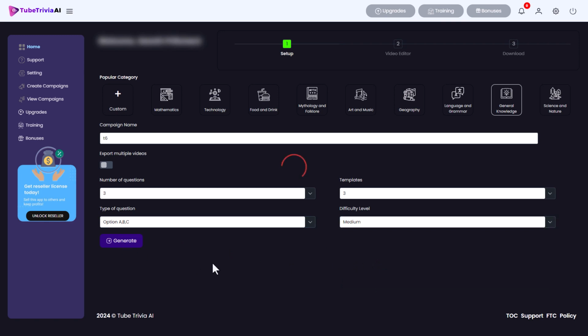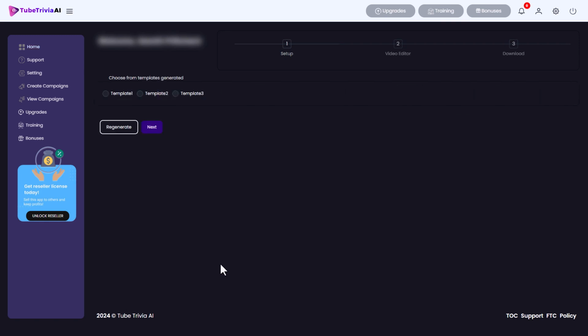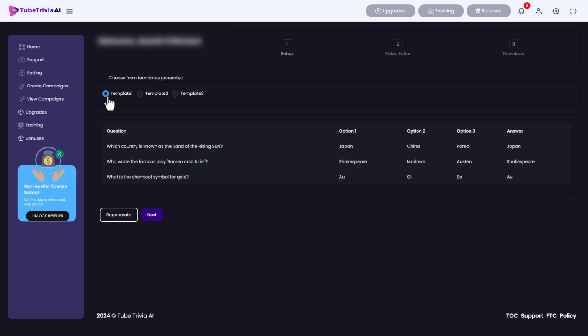So we click generate. So it uses AI to come up with some questions and some answers. You need to do a bit of work yourself. Don't think this will do everything automatically. It won't. So we've got to pick a template. We don't know what the templates are, but let's go for template 1. So we get 3 questions.